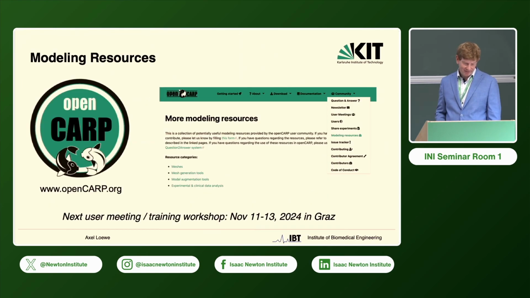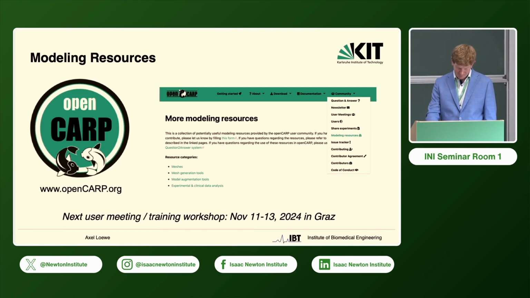Much of this work was done on the electrophysiology side with the openCARP simulator, which also provides a lot of the modeling resources on the webpage if you're interested in that. As mentioned before, the next user meeting and training workshop will be in Graz in November this year.